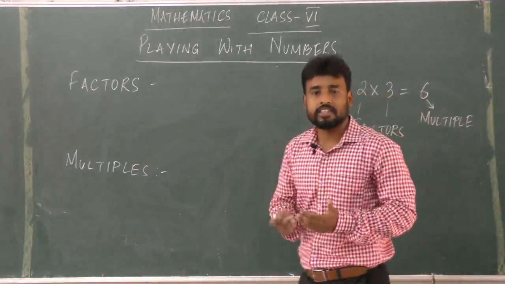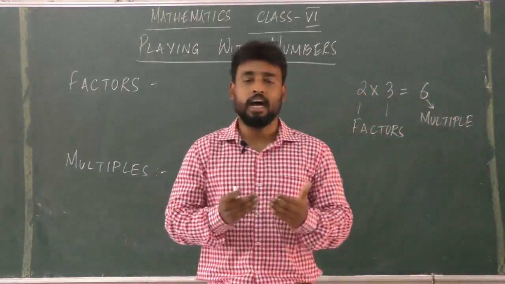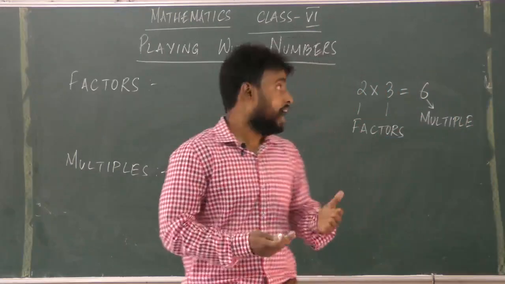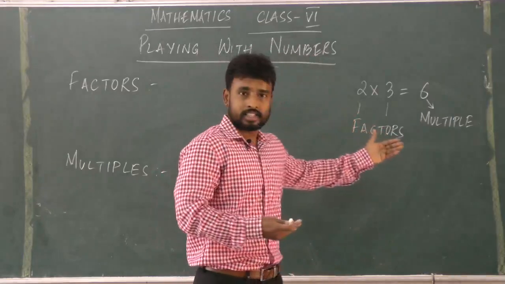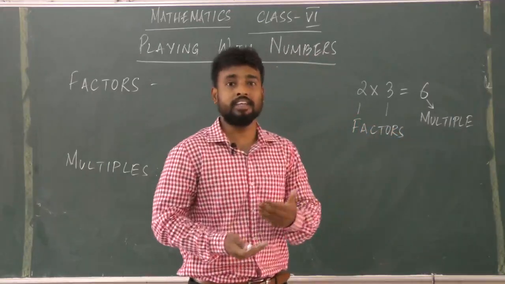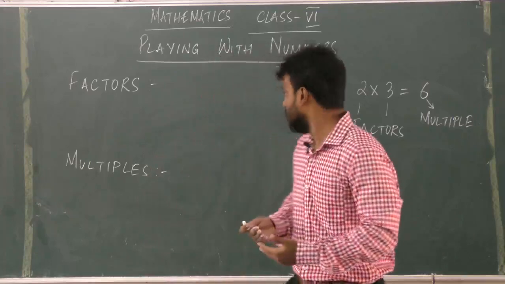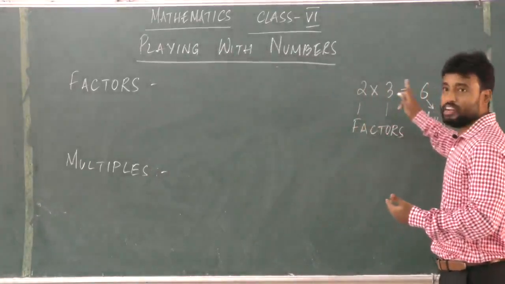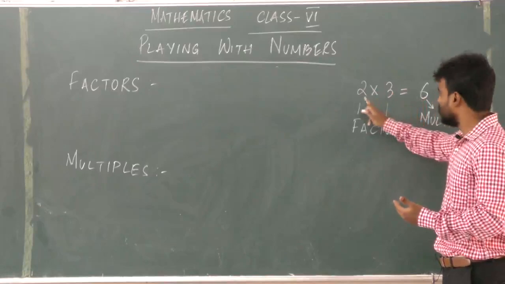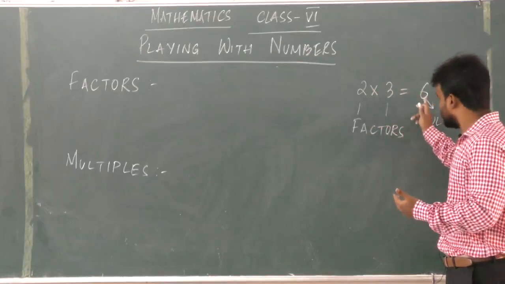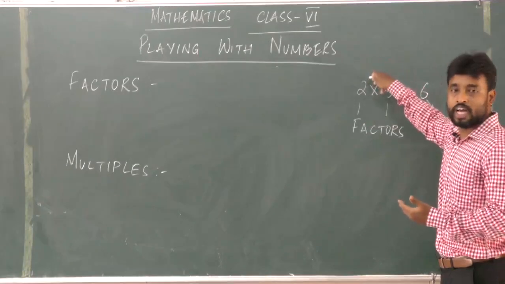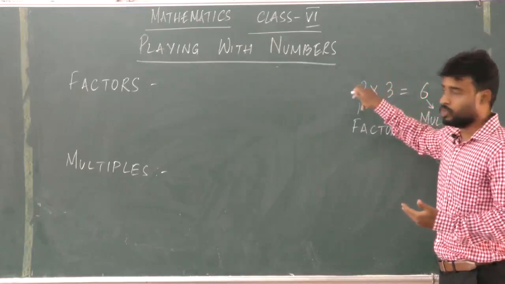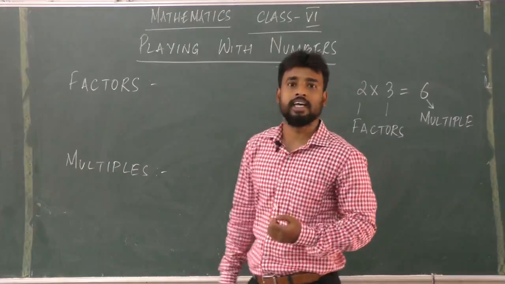So basically we understand that a factor is a number that divides, and a multiple is the number that is divisible. Okay, so here 2 can divide 6, so that is why 2 is a factor of 6. 6 is divisible by 2, so that is why 6 is a multiple of 2. So let us write down the definition of factors and multiples.